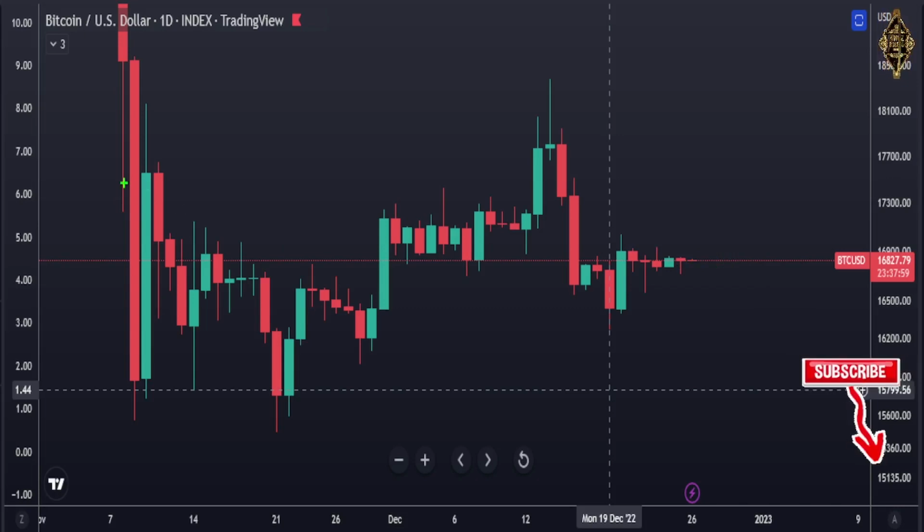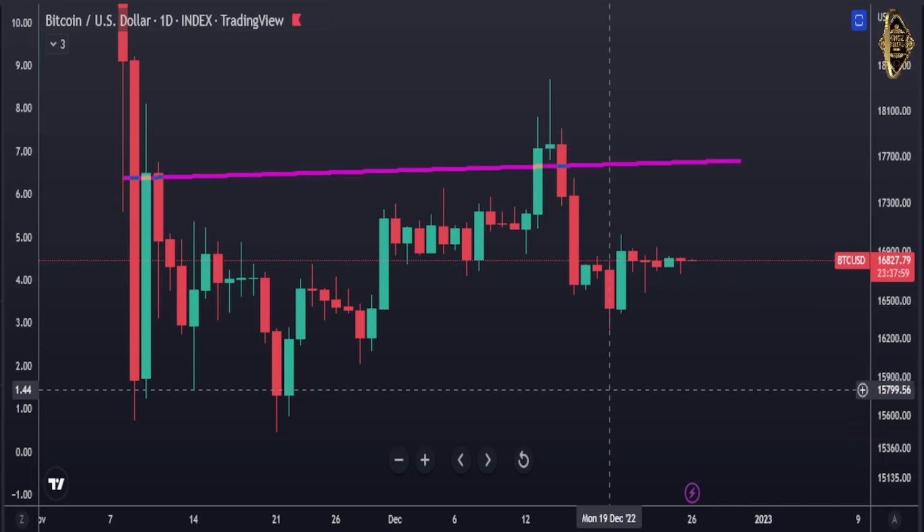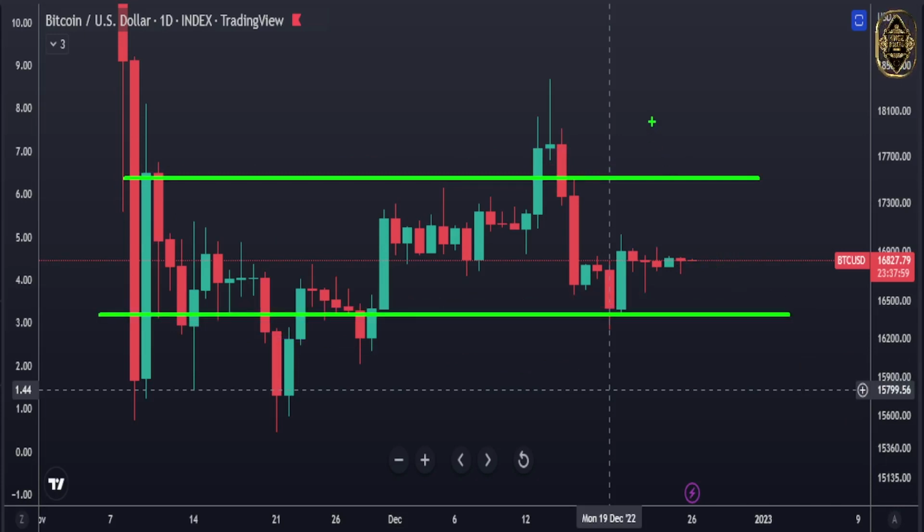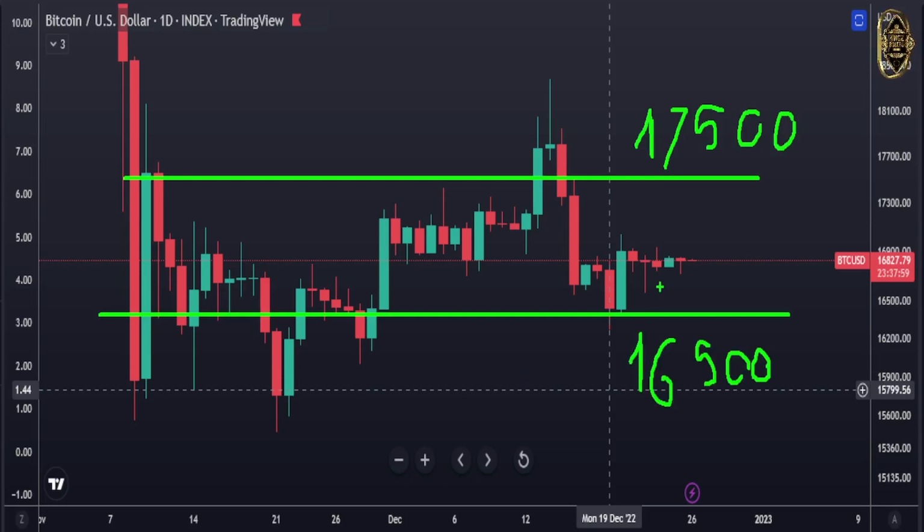And in the Friday video, I told you we've got two levels, one here and one here. One is at 17,500 and the other is at 16,500, guys. So in Bitcoin, where there is the majority of strikes or options, puts and calls, the calls are here and the puts are here at that level.